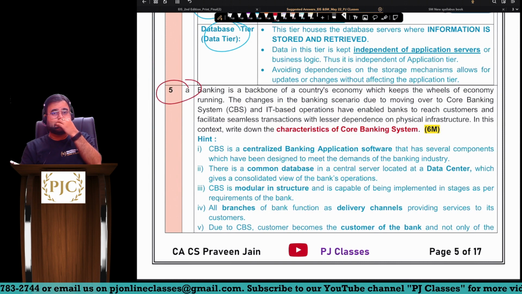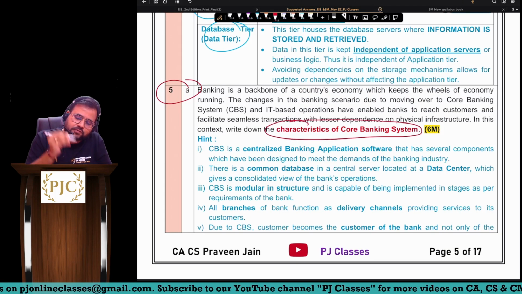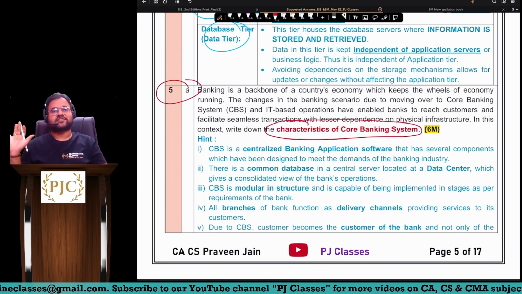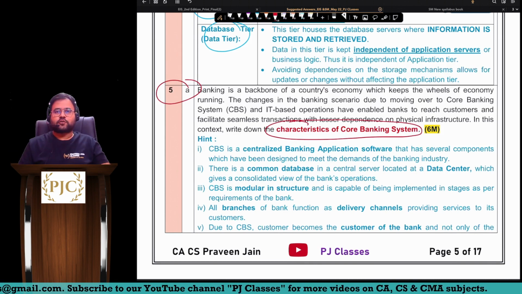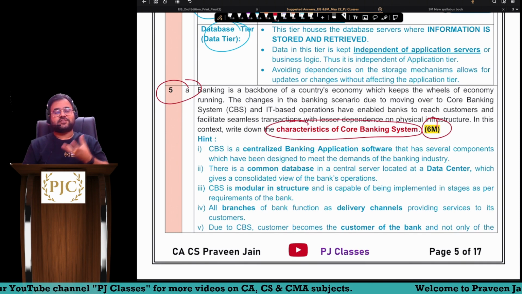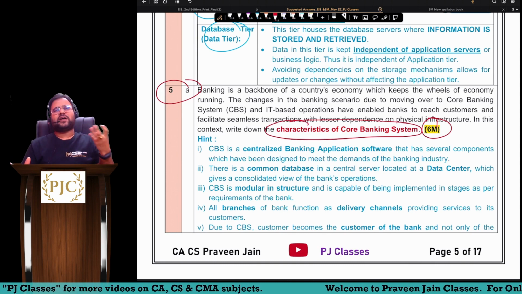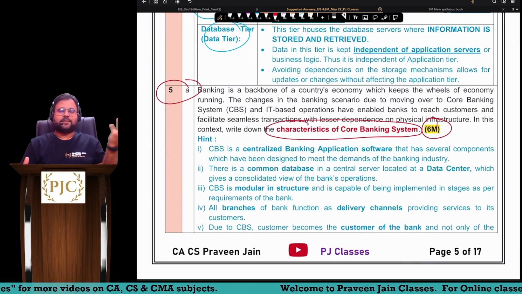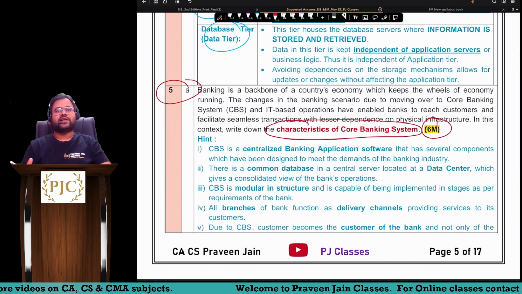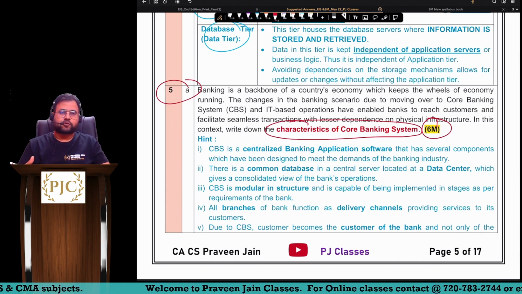Now reading the entire thing is very difficult, sir, so I want to come to the last point. Characteristics of core banking system. That was the question asked for 6 marks. I did not expect characteristics of core banking system to be asked for 6 marks. Maybe for 2 or 3 marks that was good. There are 6 points in our material, so 6 marks can be asked, but it was not that expected a question, sir.